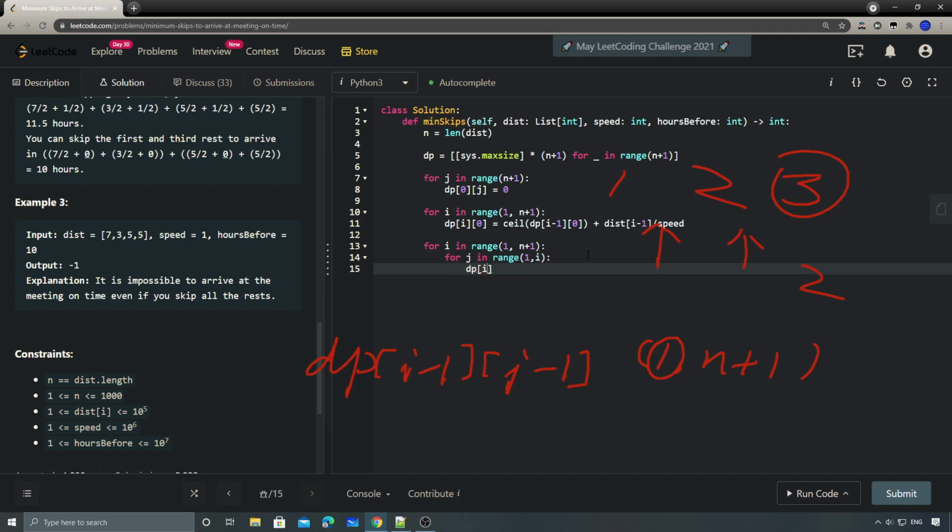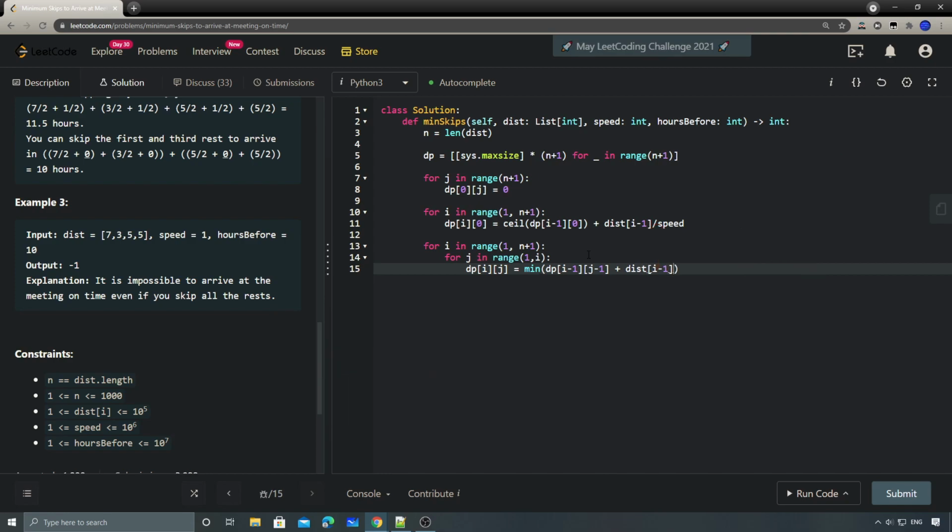And here is dp[i][j]. This one is going to be, like I said, the minimum of the skip and the not skip, right? For skip, we already talked about that. It's going to be dp[i-1][j-1], the previous state since we skipped that, plus the distance of i-1 divided by speed.